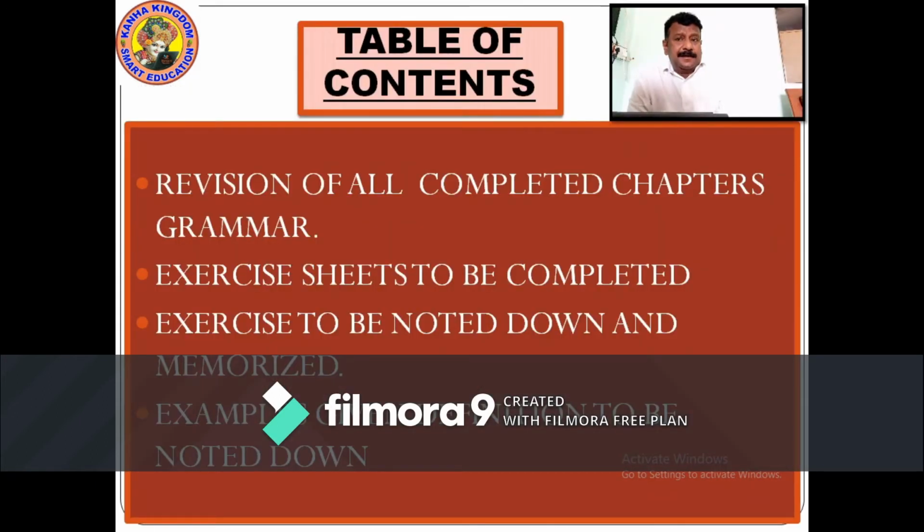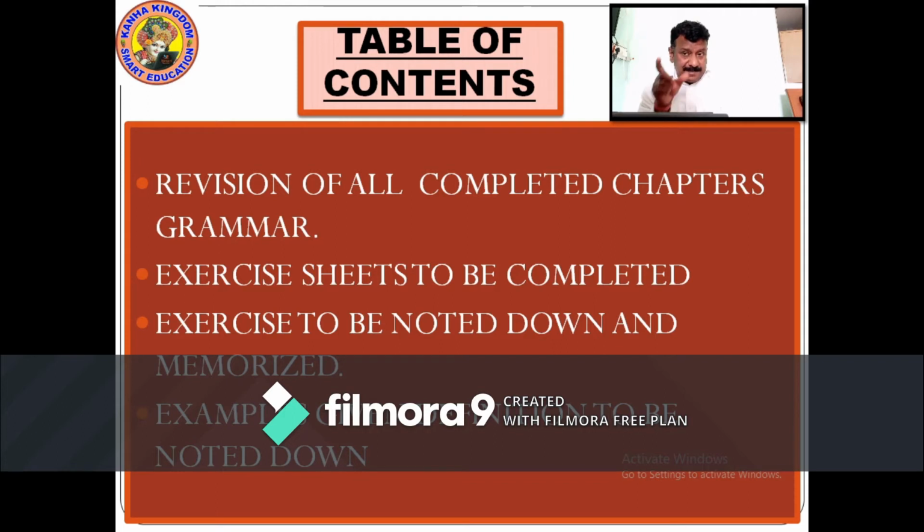Now, let's look at the table of contents. So today, what are we going to do? I already told you in the beginning that we will be doing revision of all completed chapters. The same way, we will be doing revision of all completed chapters in grammar. Exercise sheets to be completed.